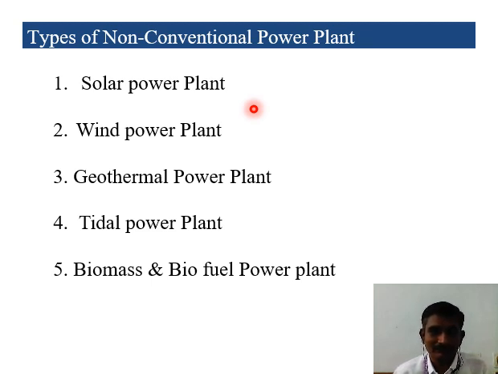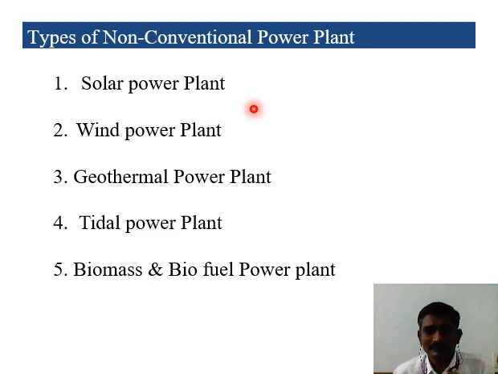So once the demand increases due to the population and industrial development, to meet the demand we need to generate more power. We are in a situation where we must meet the power requirement of the consumers. If you depend only on conventional power plants, we can't meet it, because day to day the energy demand keeps increasing. That's why we are going for alternate energy sources, called non-conventional power plants.